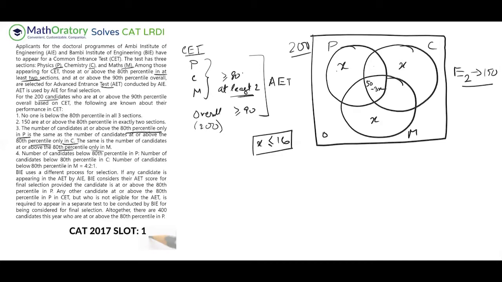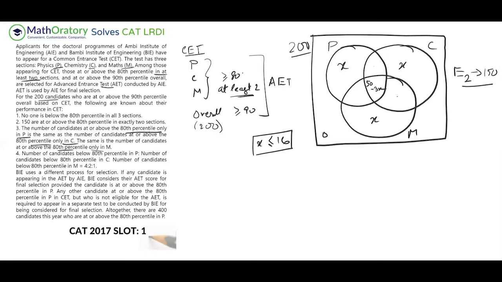Below 80th percentile in C is this part. So what I mean by that is below 80th percentile in P is this region. Below 80th percentile in C is this region, and below 80th percentile in M is this, and this region. So these three sum of regions are in the ratio 4:2:1. So they are not equal.